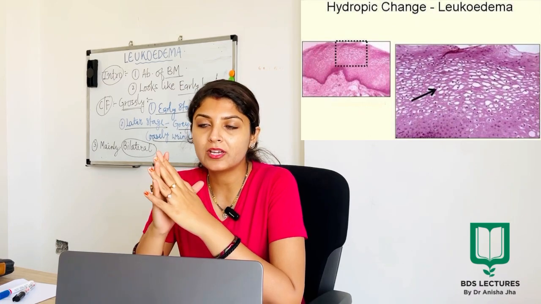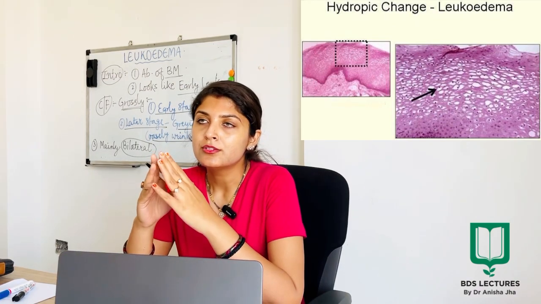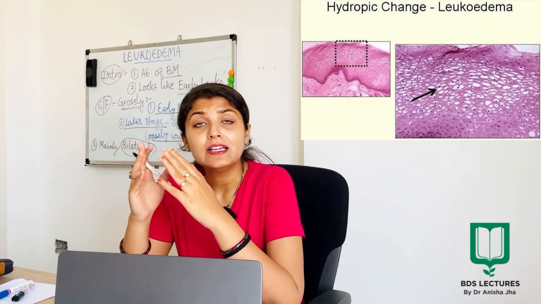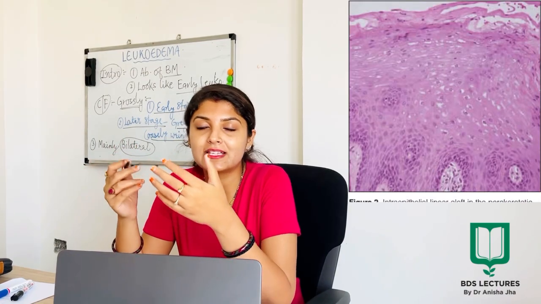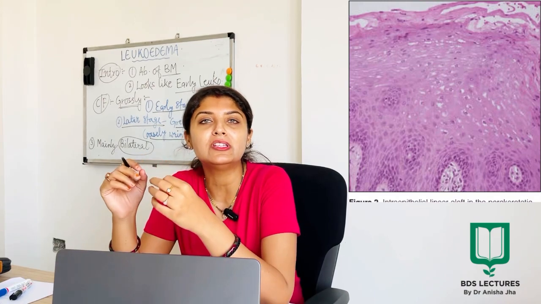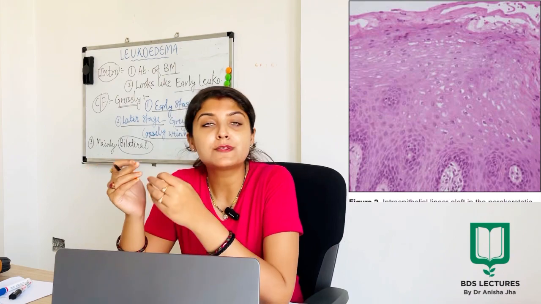Now coming to the histological features of leukoedema, which is the very important part. The first point says increase in thickness of the epithelium. So when you do the histopathological examination of leukoedema, the first thing we are going to see is the increased thickness of the epithelium. There is going to be hyperplasia of the epithelial cells and therefore the thickness of the epithelium is going to increase. Now the second point says intracellular edema of spinous layer.